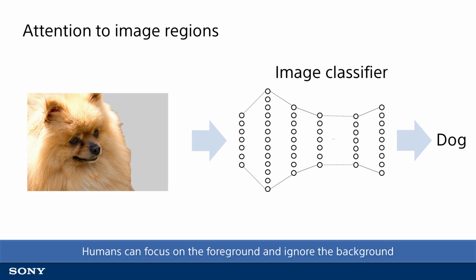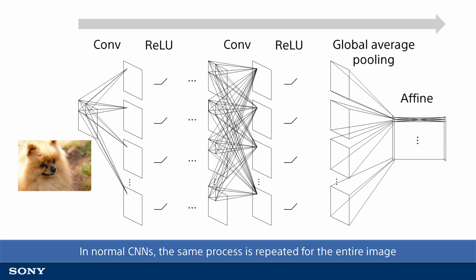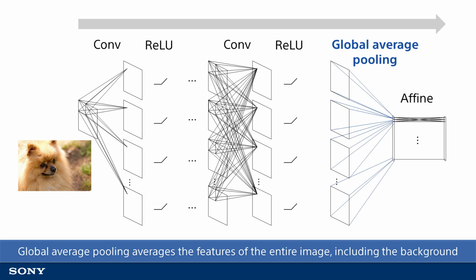We naturally determine the subject of an image by focusing on the main subject without looking at what's in the background. With convolutional neural networks, though, each convolution layer processes the entire image regardless of what is foreground and what is background. Let's look at an example of a network configured with multiple convolution layers and a global average pooling in the final layer to average the features of the entire image.